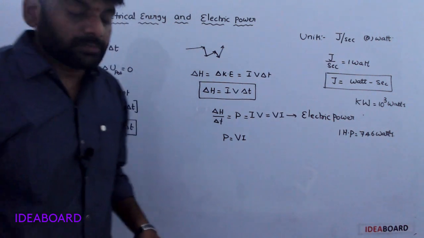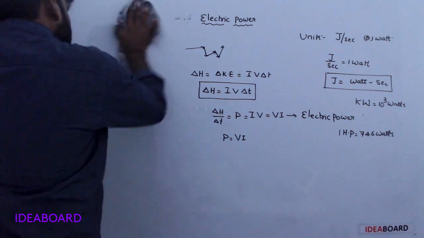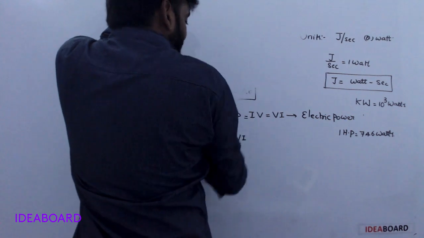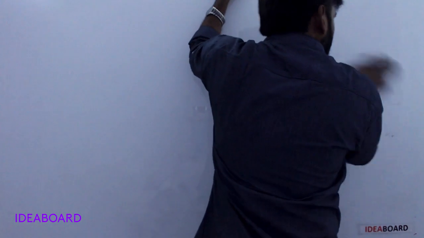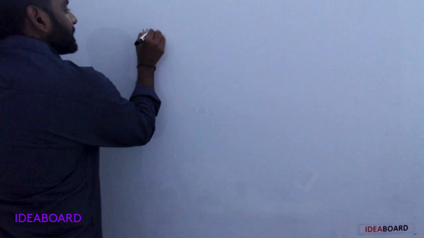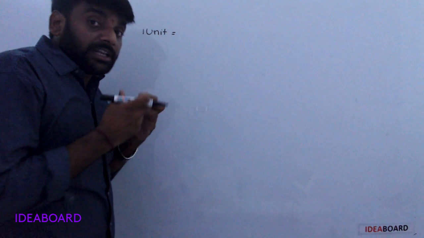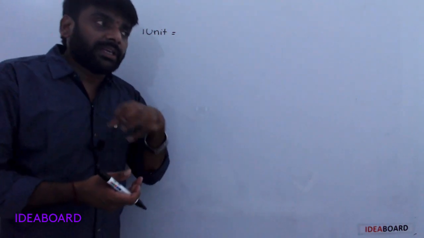Now, in houses, electrical energy is measured in terms of units. Generally, in houses, consumption of electrical energy is measured in units.